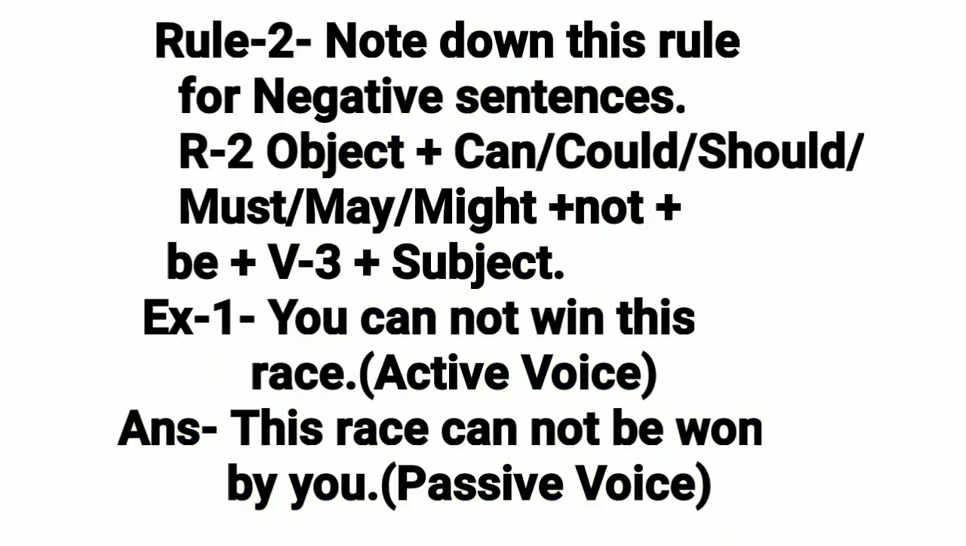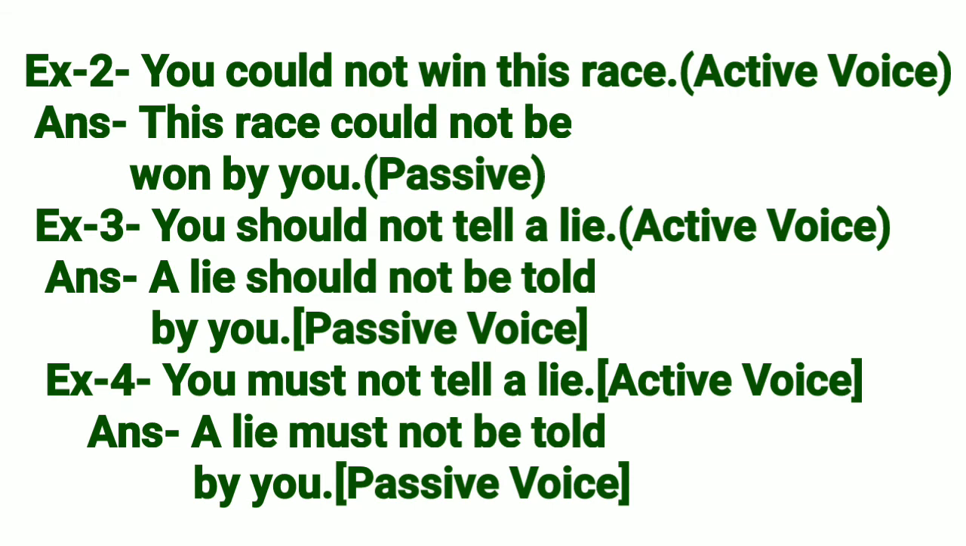Rule 2. Note down this rule for negative sentences. R2. First of all, object, then can, or could, or should, or must, or may, or might, then not, then be, then V3, then subject. Example 1. You cannot win this race. Answer: This race cannot be won by you. Example 2. You could not win this race. Answer: This race could not be won by you.